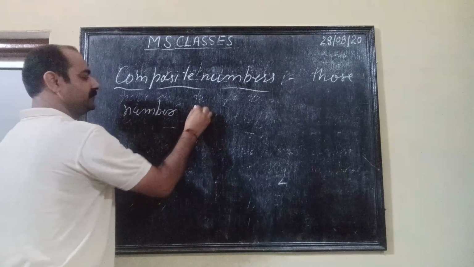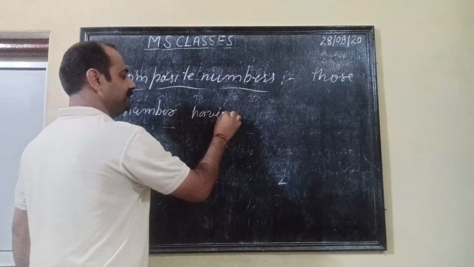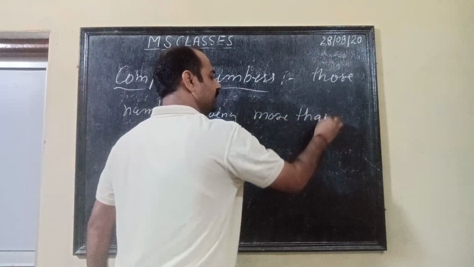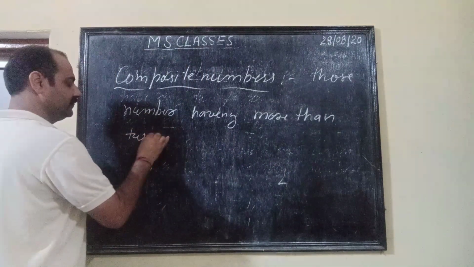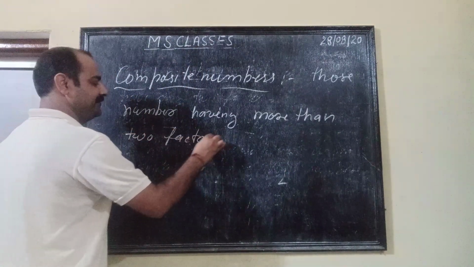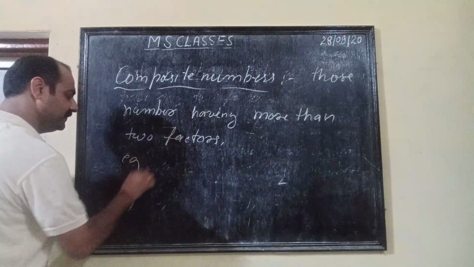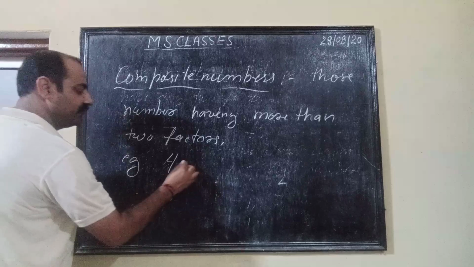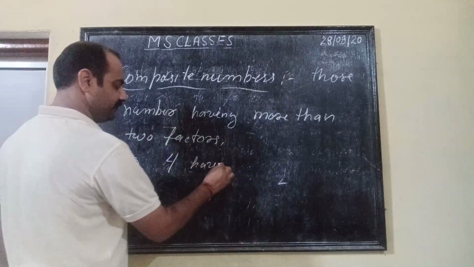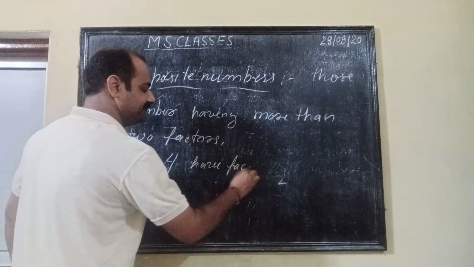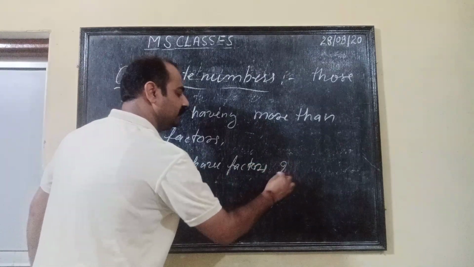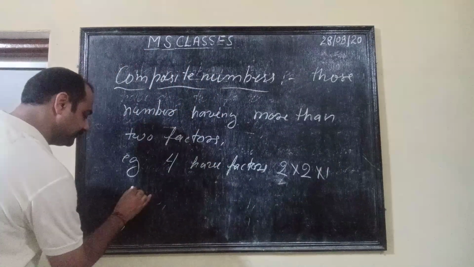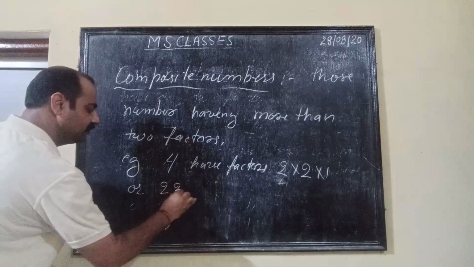For example, we have a number 4. So 4 has factors 2 into 2 into 1, or 2 comma 2 comma 1.